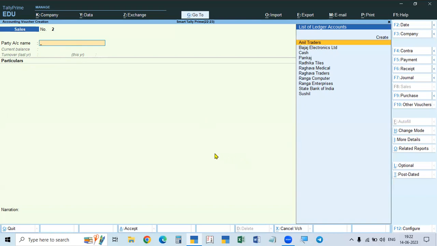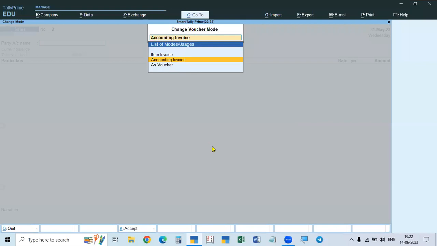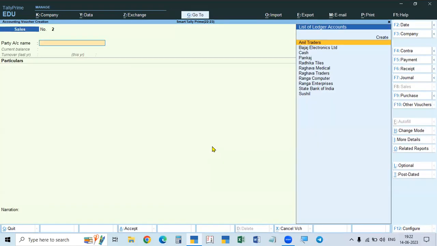That's what you have to do. Okay. But in the case of traders and manufacturers, along with the goods there will be some service also. Only service means change the mode, go to accounting invoice, then enter. But if there are goods, along with the goods, there is service also.